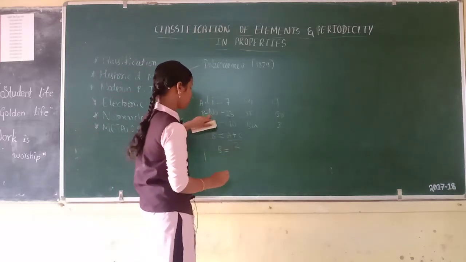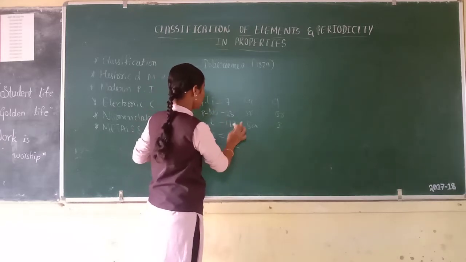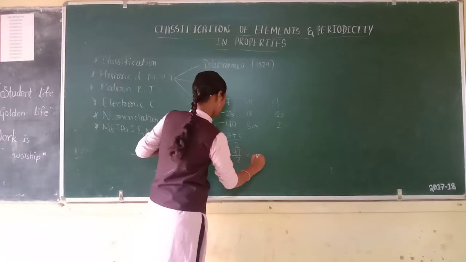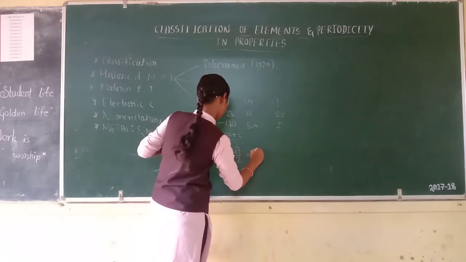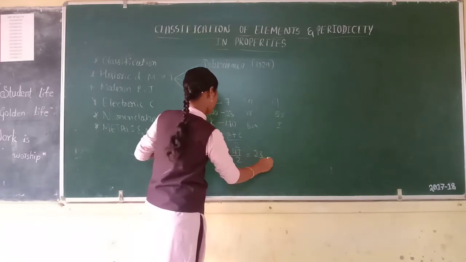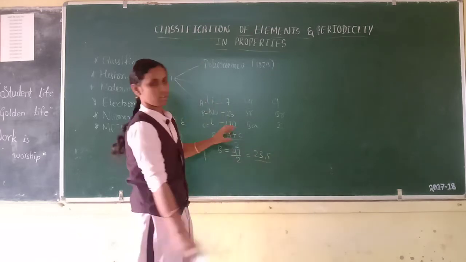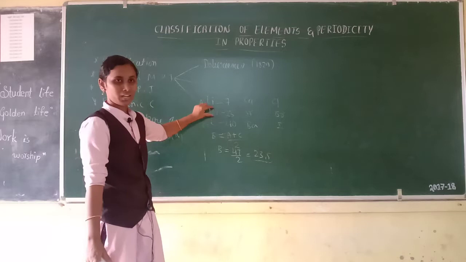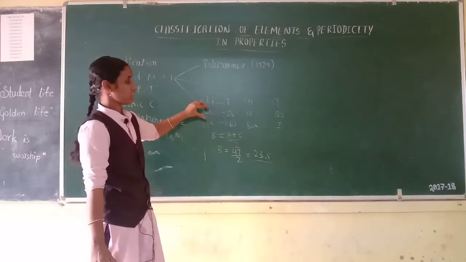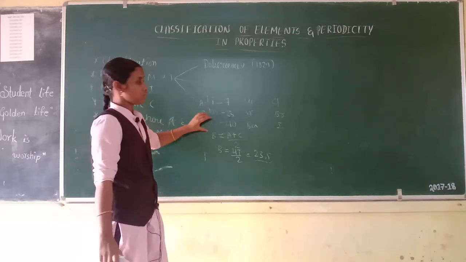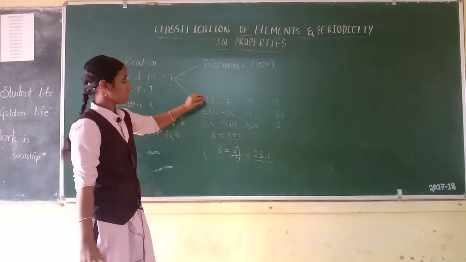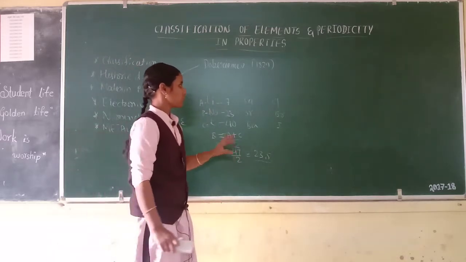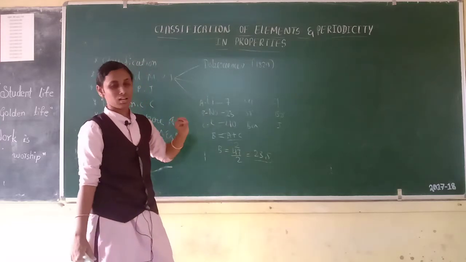Atomic weight of sodium is (40 + 7) by 2, 47 by 2. This is the law of triads. It means the atomic weight of the middle element is equal to the arithmetic mean of the other two elements. This is Dobereiner's law of triads.